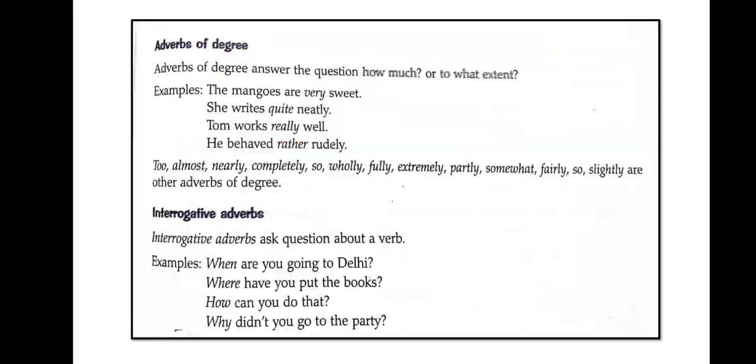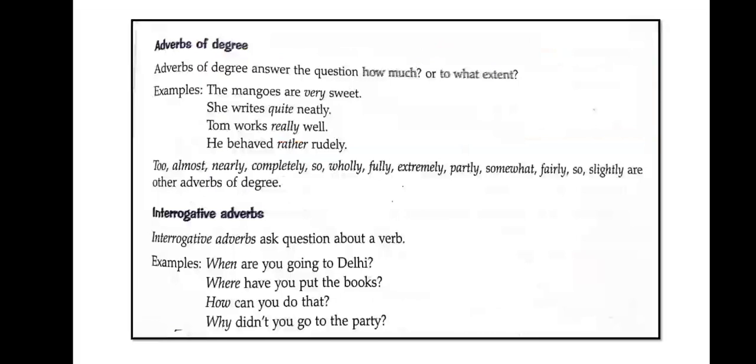Tom works really well. He behaved rather rudely. So here children, too, almost, nearly, completely, so, wholly, fully, extremely, partly, somewhat, fairly, slightly, these all are other adverbs of degree. So children, please study it properly.